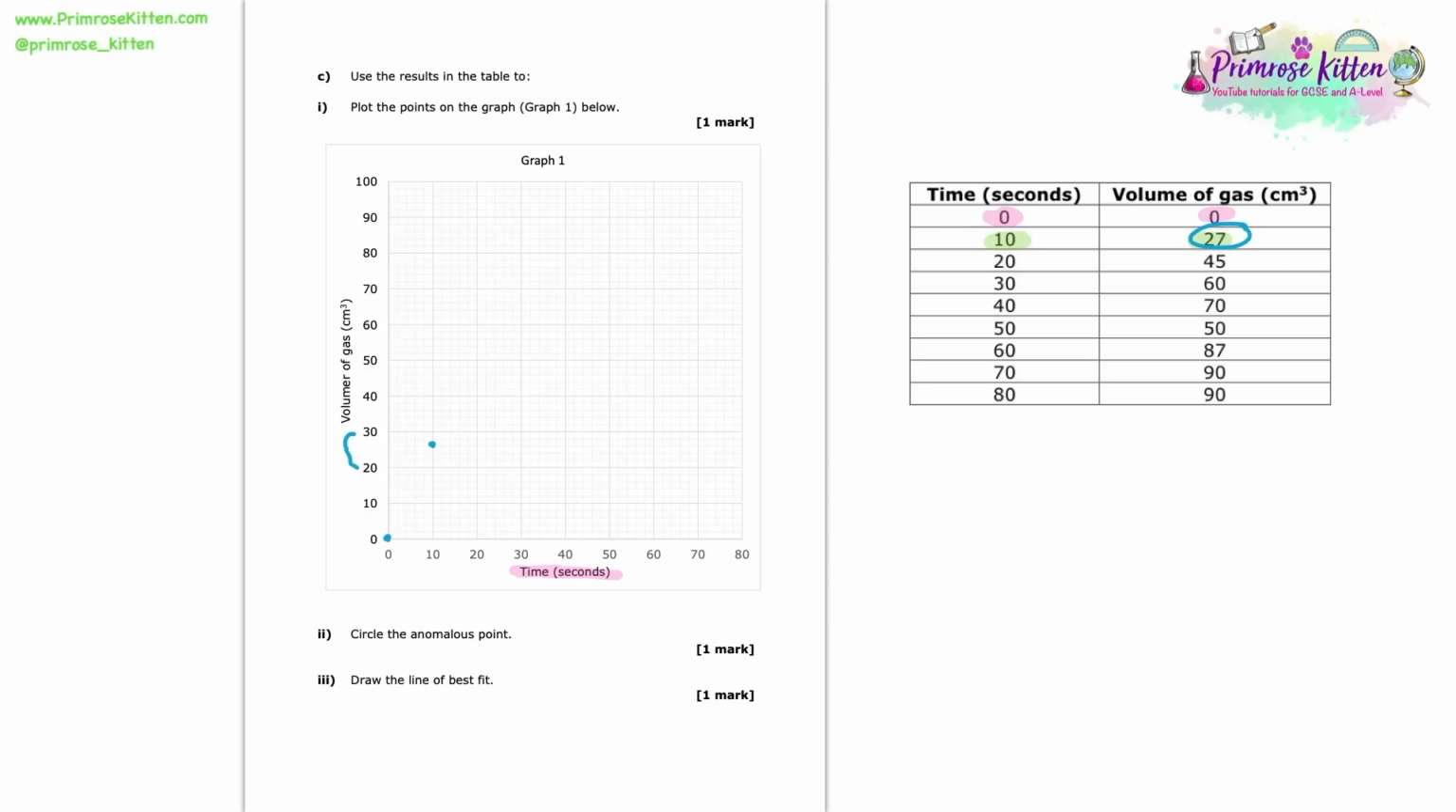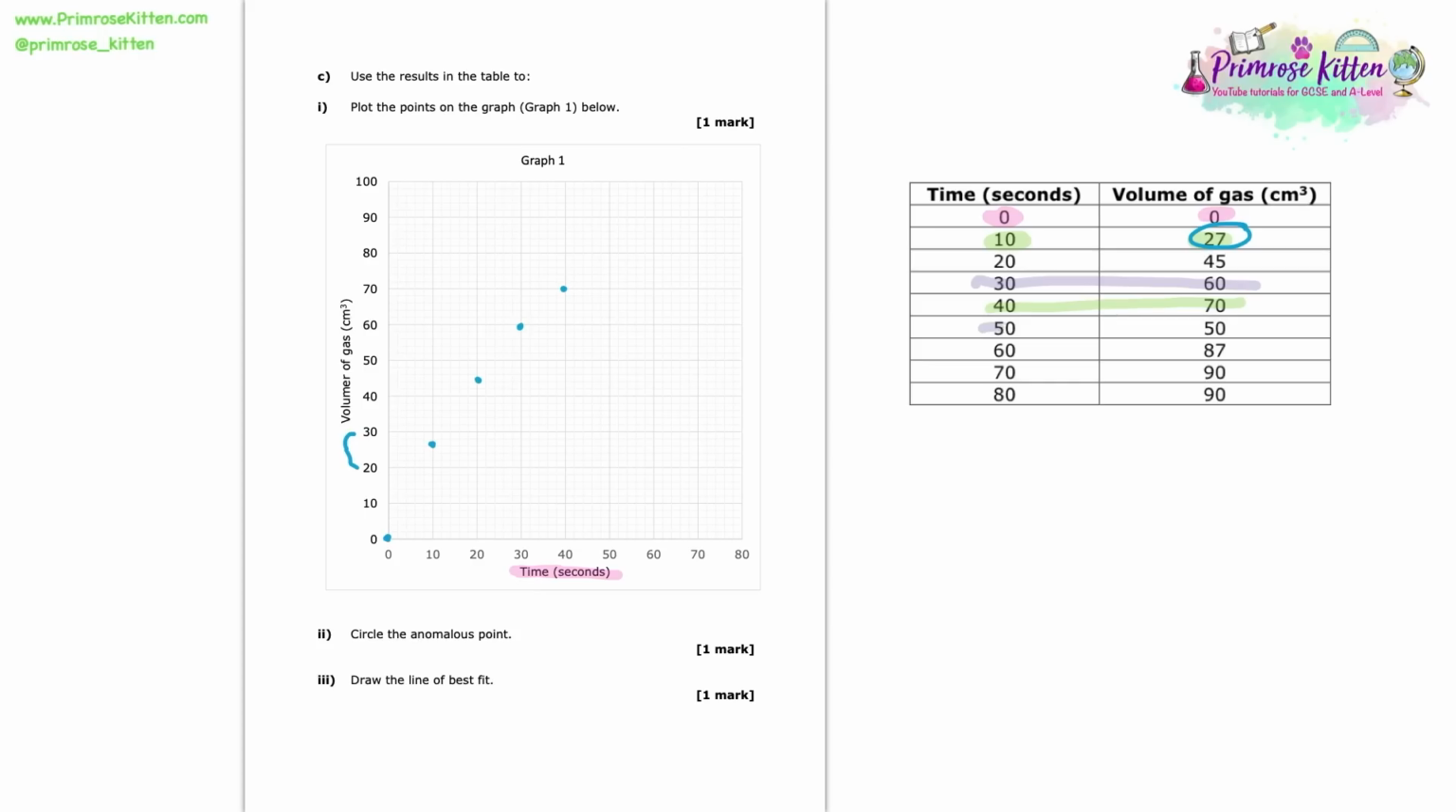So next up we have got 20, 45. 20, 45 is going to be halfway between 40 and 50. Then for the next one, we have 30 and 60. That should be quite an easy one to plot. 30, 60, because it's on the exact lines there. Same goes for this next one, 40 and 70. 40 and then up to 70.